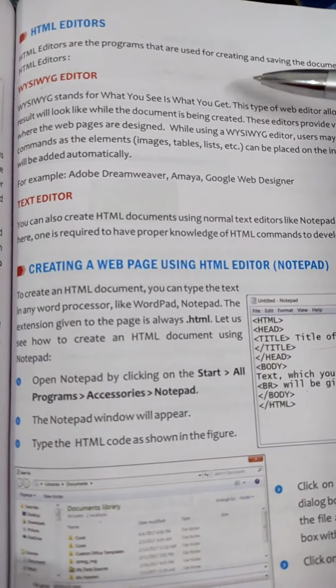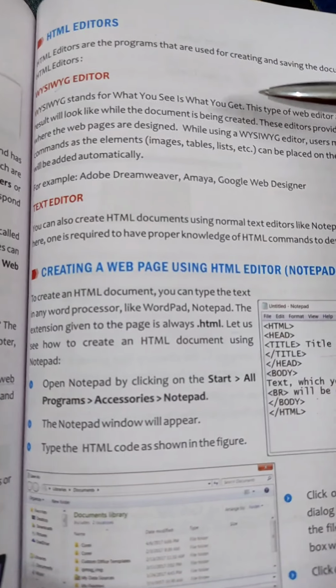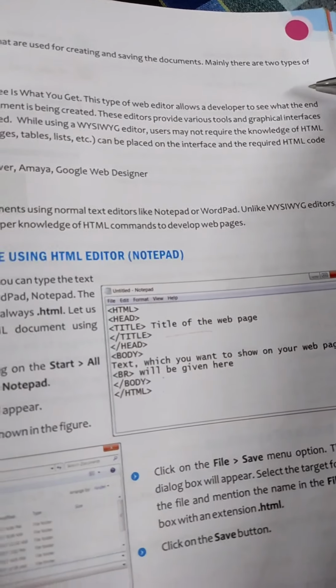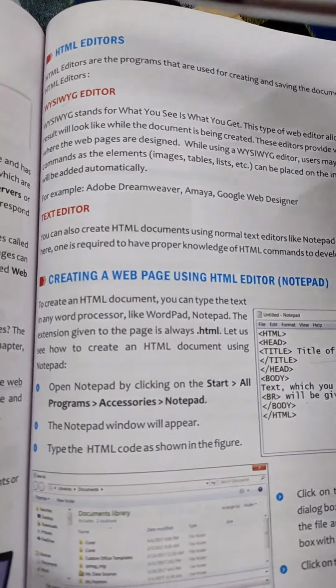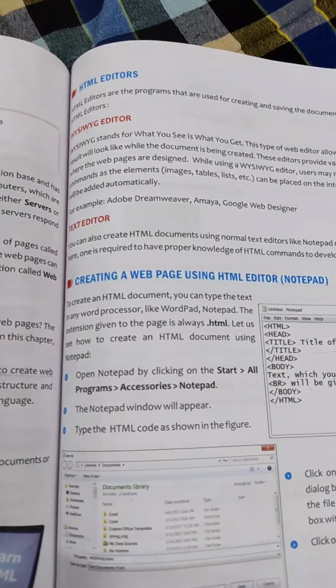It is an editor that enables a developer to see what the end result will look like while the document is being created. This type of web editor allows the developer to see what the end result will look like while the document is being created. जब आप अपना document बना रहे हो उसी वक्त आपको पता चल जाएगा कि आपका जो end result है वो कैसा होगा.